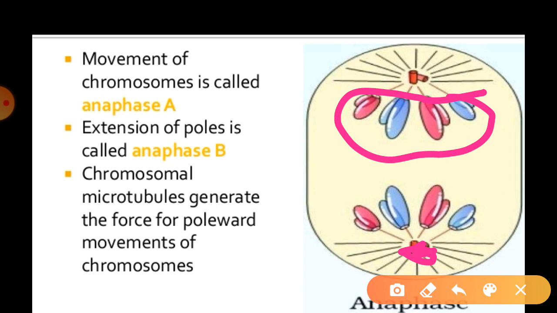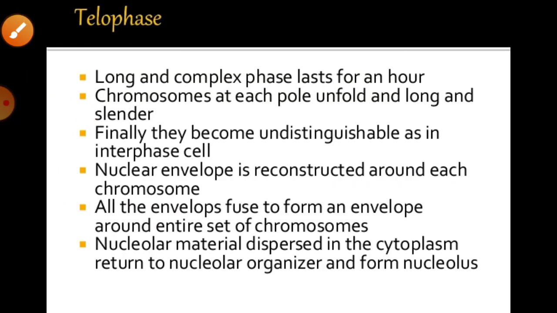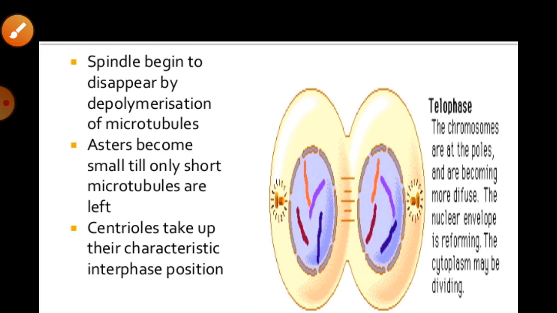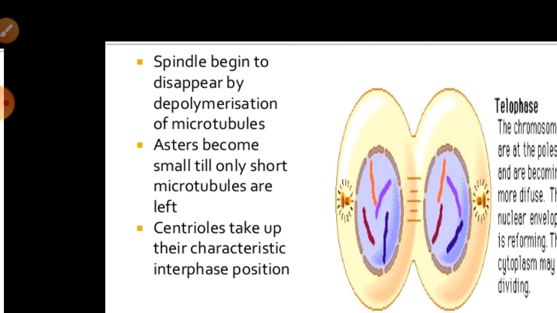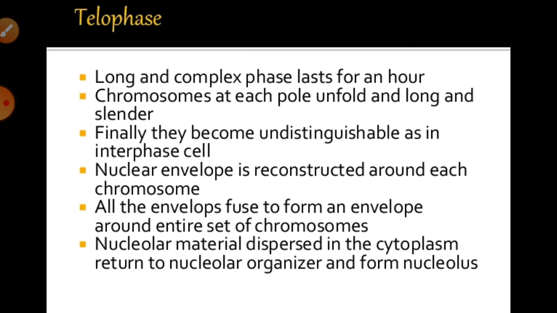And as you can see here, the chromosomal microtubules generate the force for the poleward movement of the chromosomes. Generally, sometimes we ask how they are separated and how they move toward the poles, right? So we can say it is with the help of a force generated by the microtubules in the cell. After that there is a last stage that is called the telophase, right?